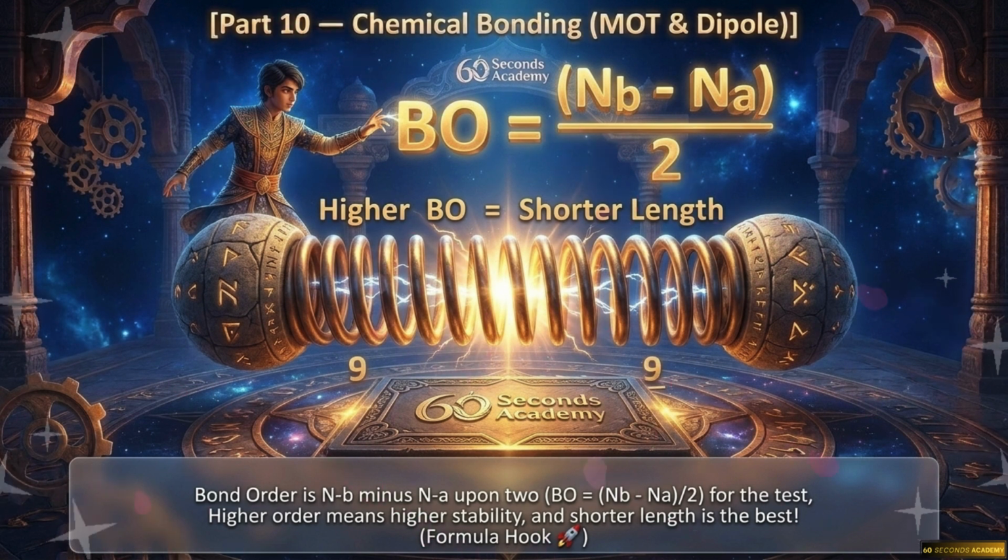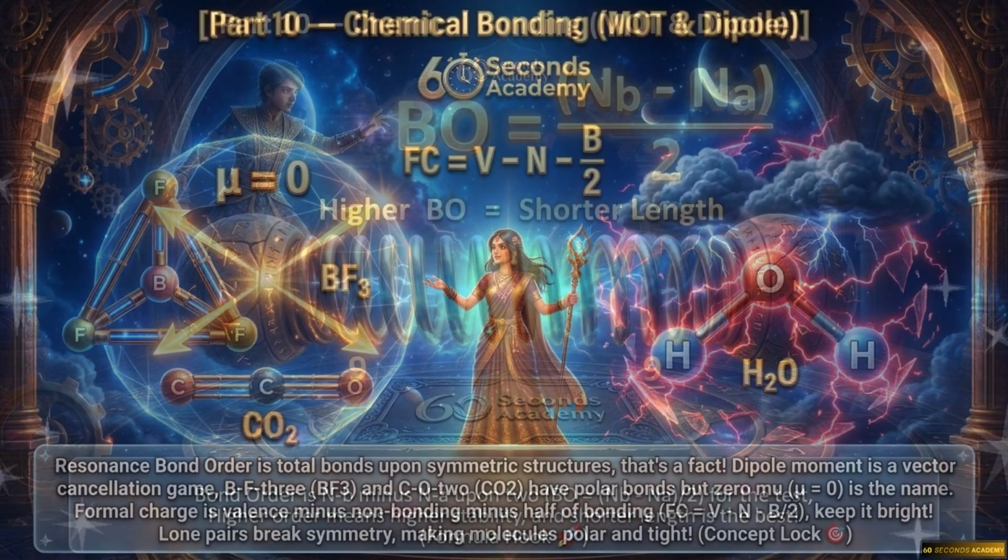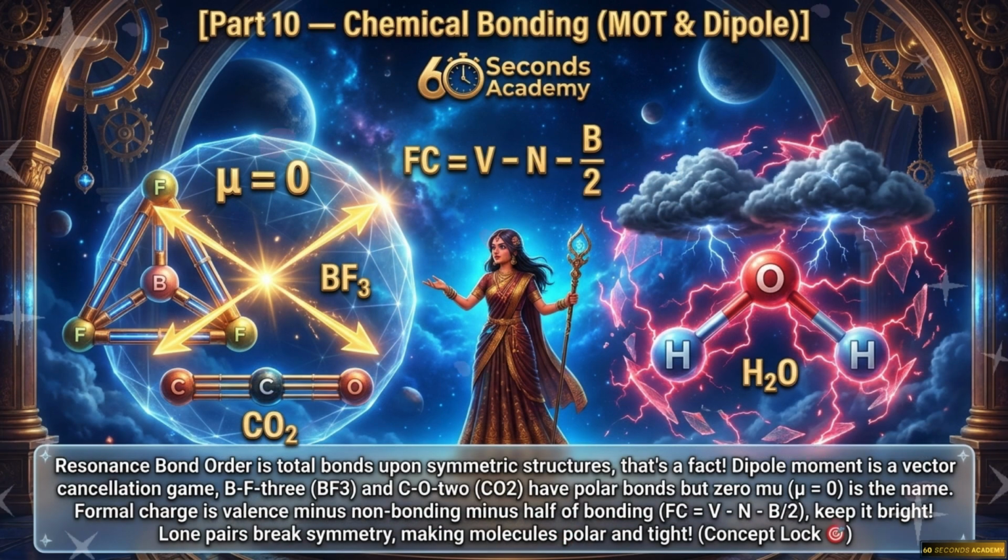Higher order means higher stability, and shorter length is the best. Resonance bond order is total bonds upon symmetric structures. That's a fact. Dipole moment is a vector cancellation game. BF3 and CO2 have polar bonds, but 0 mu is the name.